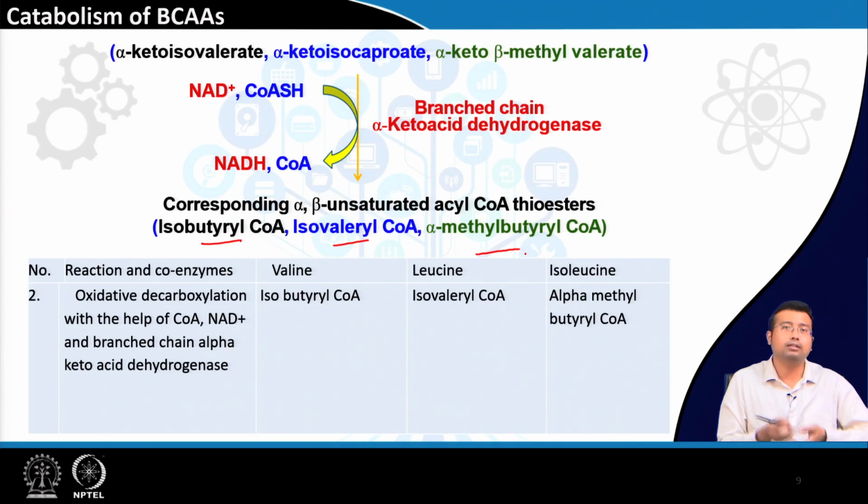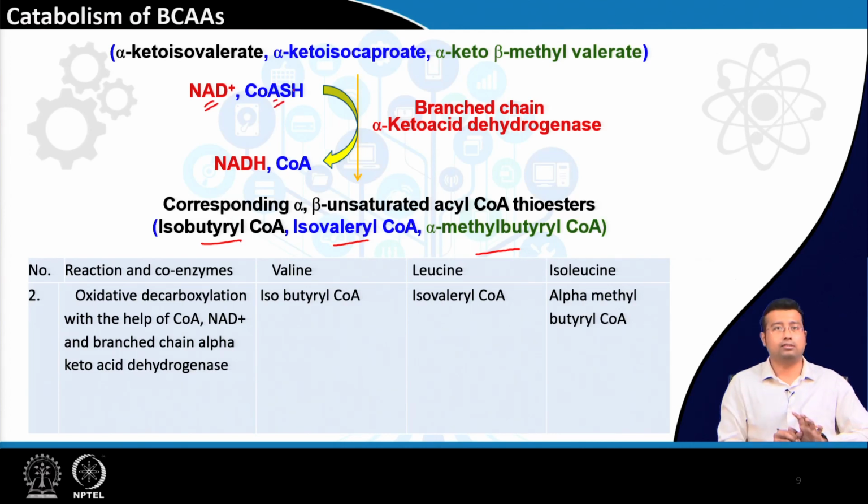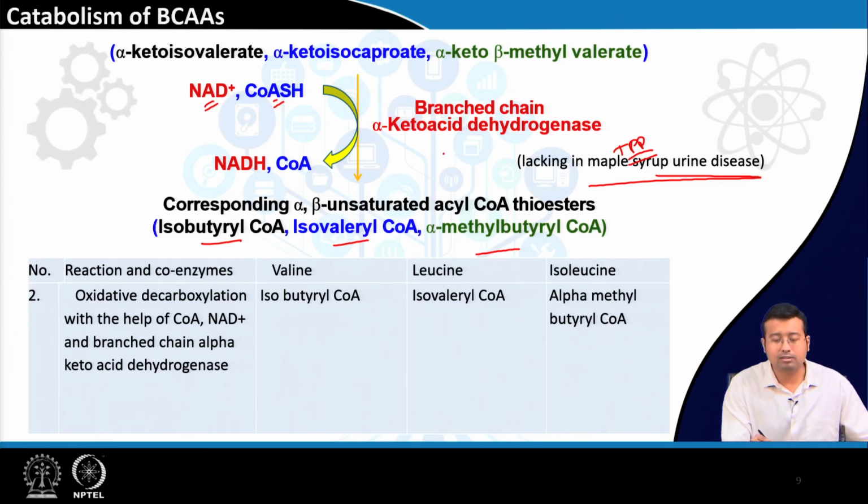This reaction, as I discussed, requires 5 coenzymes, but remember NAD and coenzyme A must. Also TPP is required, thiamine pyrophosphate, vitamin B1, right. This enzyme is very important because it is lacking in maple syrup urine disease. We will be discussing it very soon, but remember the name of this enzyme, branched chain alpha keto acid dehydrogenase.